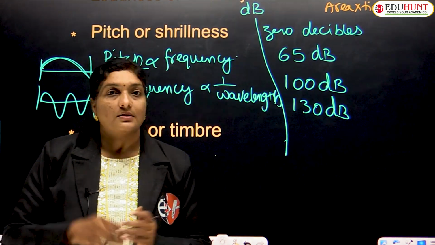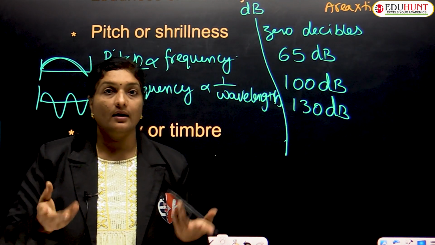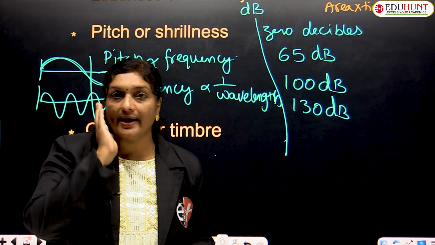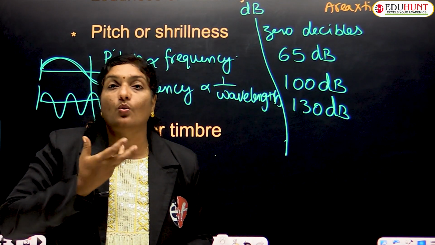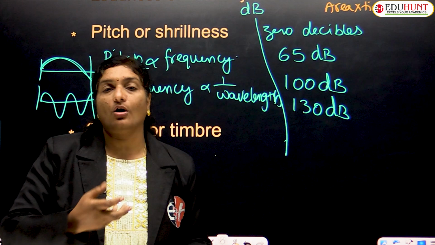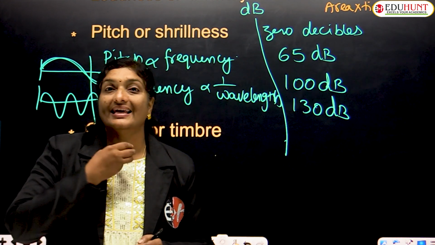Not only this, children, if two persons are singing or talking, even on a phone, we can identify the voice of the other person based on the quality or timbre. I hope you understood what quality or timbre is.